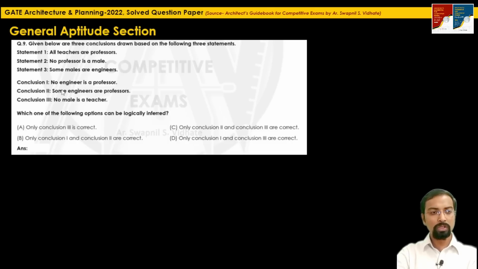So conclusion 1, no engineer is a professor. Conclusion 2, some engineers are professor. Conclusion 3, no male is a teacher. Read all these 3 sentences carefully, draw a Venn diagram, and based on that, if you analyze the Venn diagrams, you will find that only conclusion 3 is the correct one. That means no male is a teacher is the only conclusion we can derive from the 3 statements. So simple 2 mark question. We have achieved 13 marks till this question, question 9.